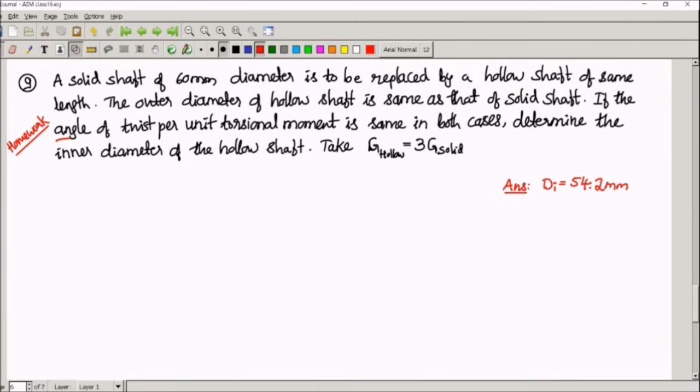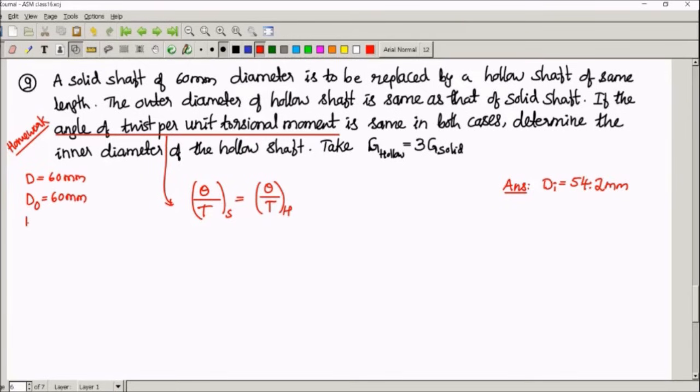Angle of twist per unit torsional moment. This is nothing but angle of twist is theta. Per unit torsional moment means divided by T. Is same for both the cases, means theta by T of solid shaft is equal to theta by T of hollow shaft. You have to utilize this condition and find out what is DI required. Solid shaft diameter is 60 mm and the hollow shaft also has the same outer diameter. So DO is also 60 mm. DI you have to find out.